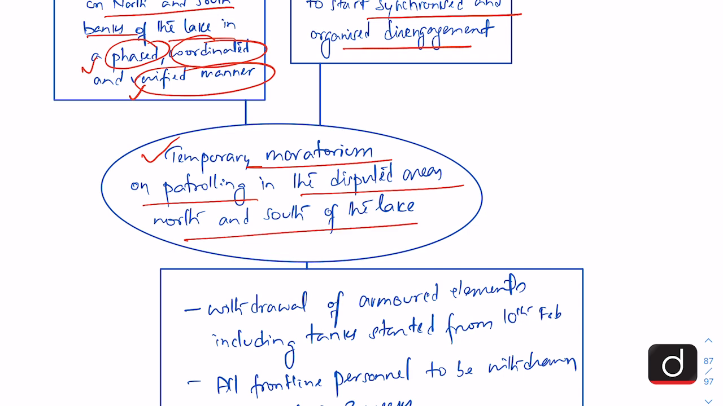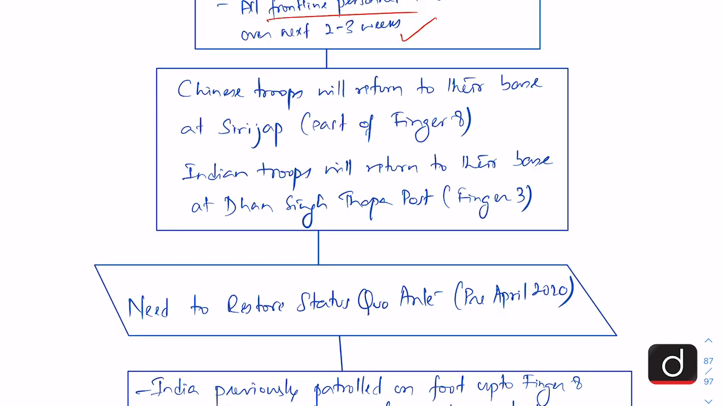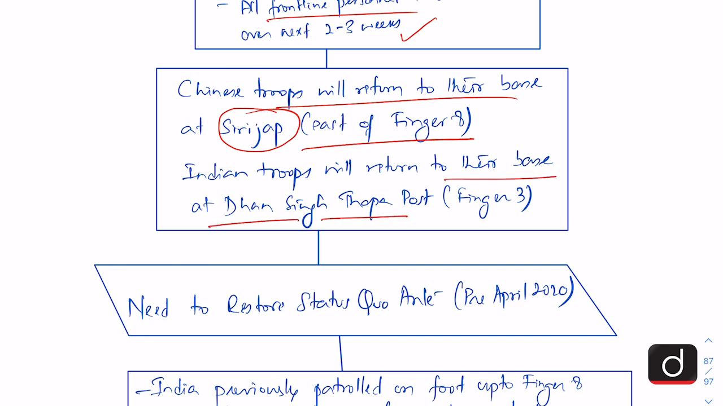And it will also involve withdrawal of the armored elements like tanks from 10th of February onwards, which has already started taking place. And all the frontline personnel will be withdrawn over the next 2-3 weeks. And it has been agreed between the two sides that the Chinese troops will return to their base east of Finger 8. The base is at Sirijap 2, whereas the Indian troops will return to their base, which is located at Dhansin Thapa near Finger 3.